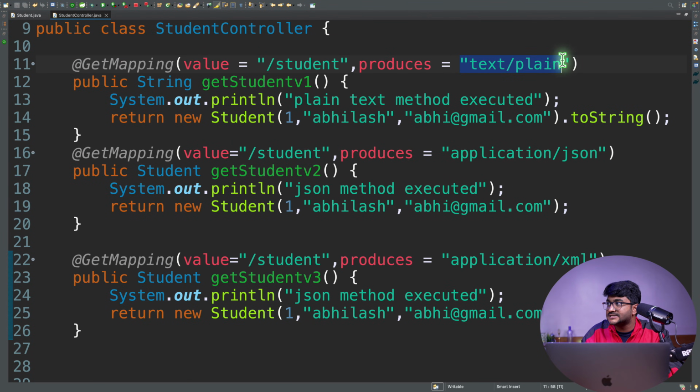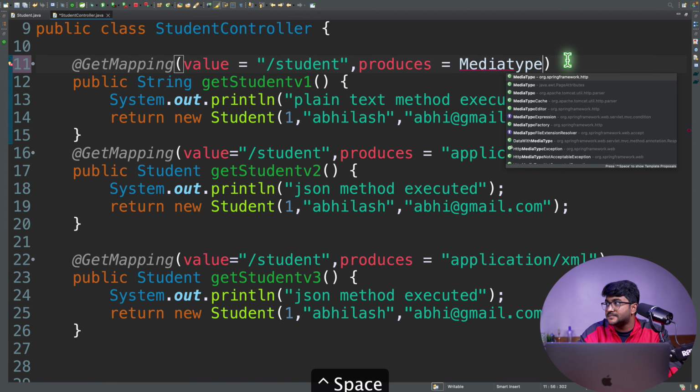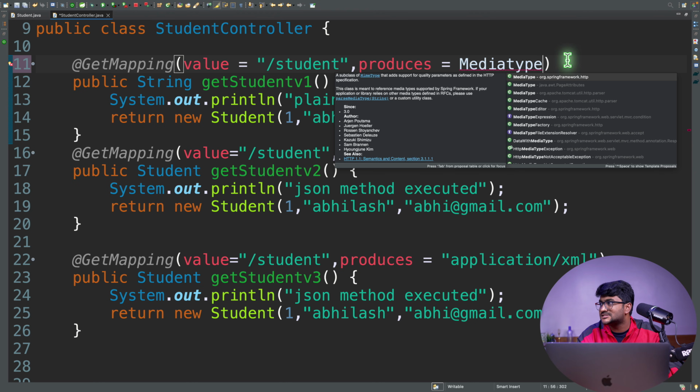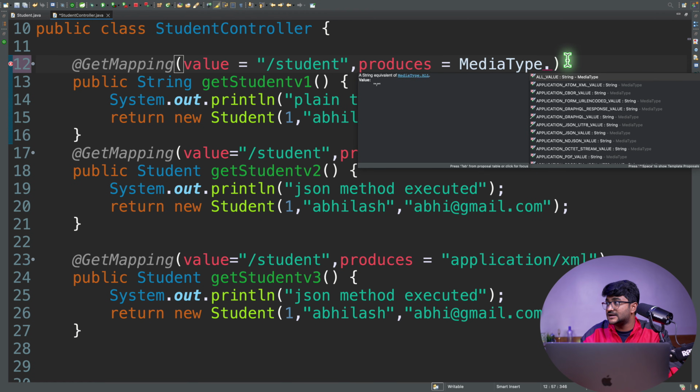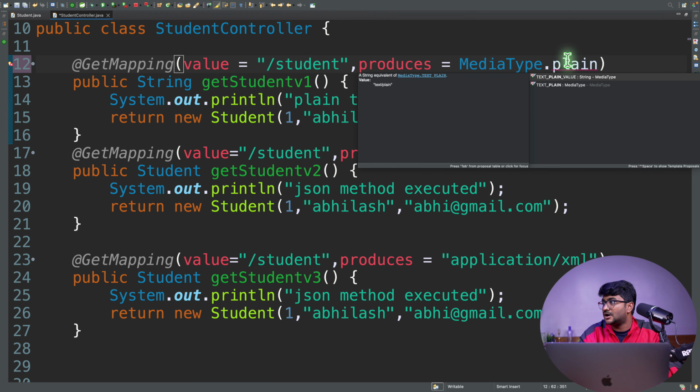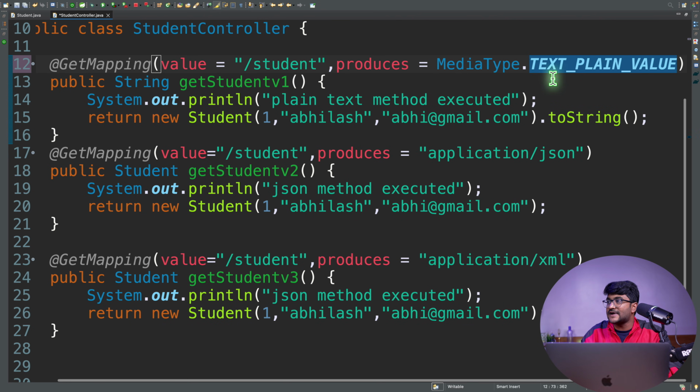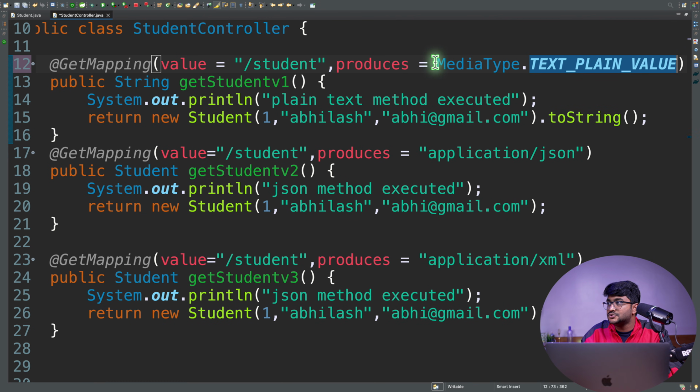For an example, this text plain, you can replace it with MediaType. This is the MediaType. They have an enum or something over here, MediaType from the Spring Framework HTTP package. I think they have some fields over here, maybe static final fields. And if you look for plain text, text plain value, you can choose this. Instead of writing that manually, you can use the field defined by the Spring developer.